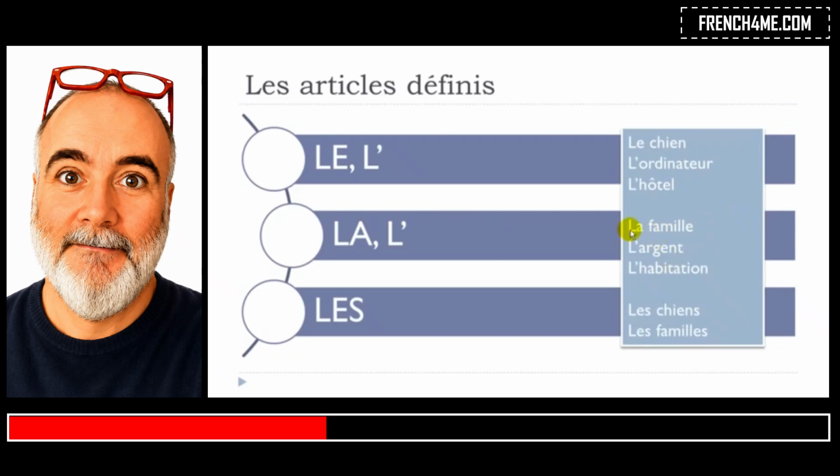Feminine form, la famille, okay? So no problem, so family, la famille, okay? Then we've got argent, money, argent, same for the same reason, so l'argent, okay, you get to take this vowel away, l'argent. And same thing as previously, what we saw for the masculine part, even if you've got this H, then the first sound you hear is A, okay, so for the same reason you will have to take this A away, and then you get this l'habitation,